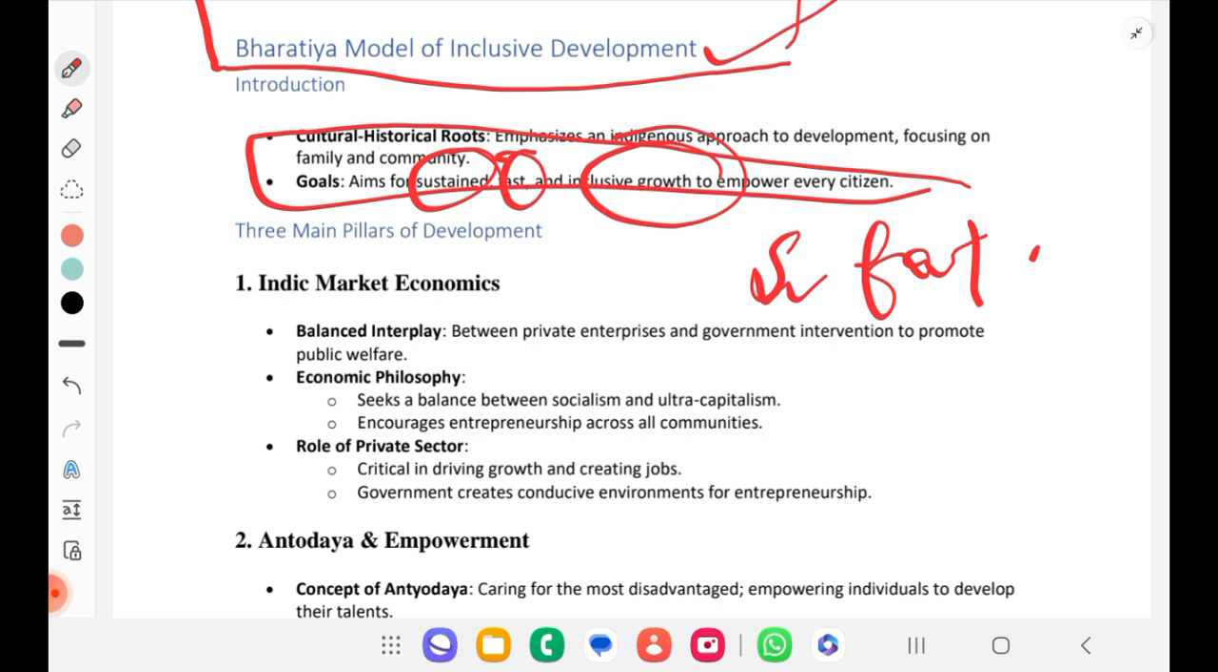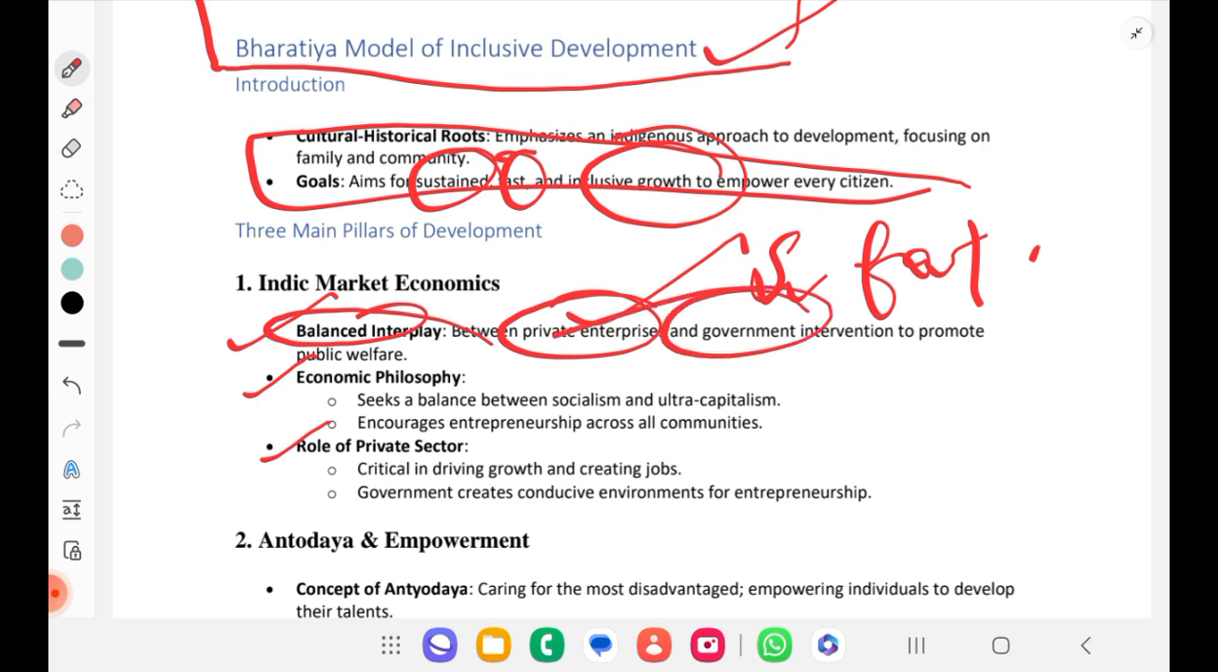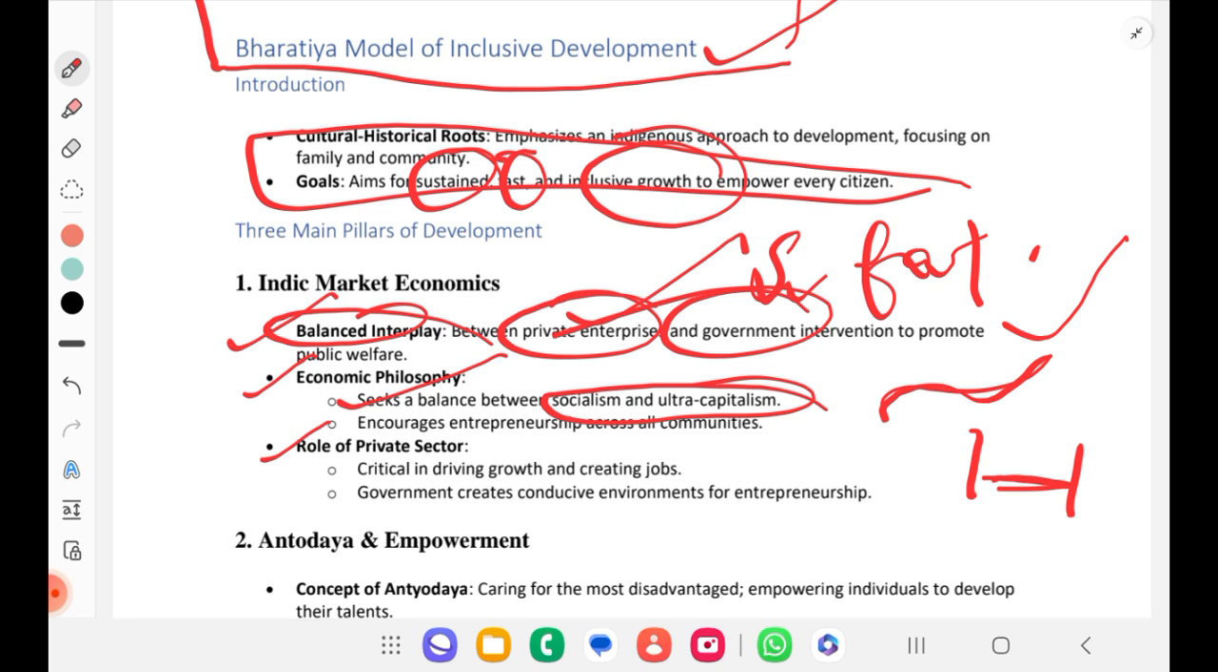Three main pillars of development according to the Bharatiya model: balanced interplay, economic philosophy, role of private sector. Balanced interplay should be there between enterprise, that is private enterprise, and government. There should be a balance between these two. Economic philosophy seeks balance between socialism and ultra capitalism. Whether it is socialism or capitalism, we want balance, even in interplay and in economic philosophy, which encourages the entrepreneurs.